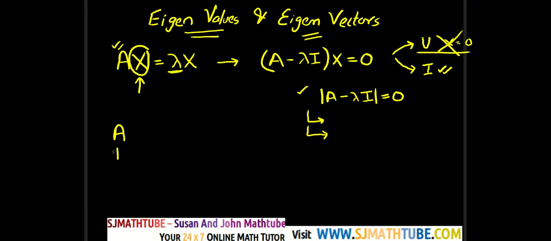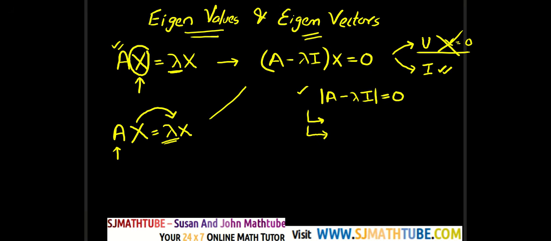Here we assume that the matrices are transforming functions, and we are trying to find some special vectors. And the speciality is that even after the transformation, the vector will not change its direction. Only the scale will be changed.